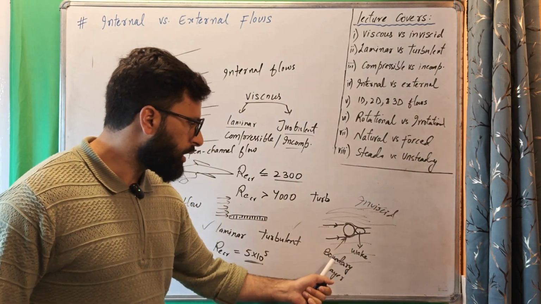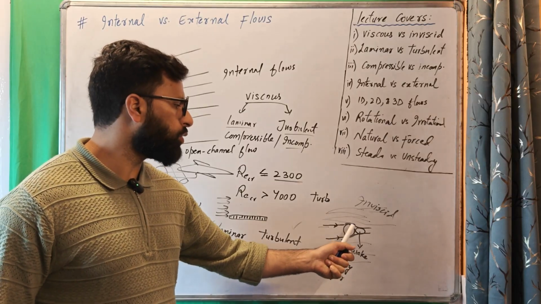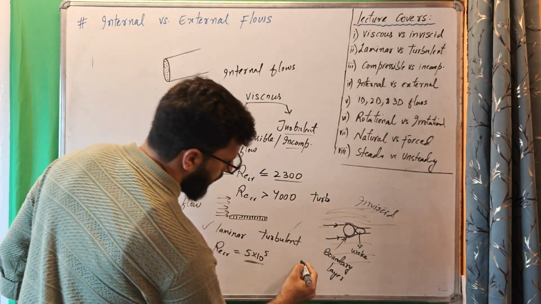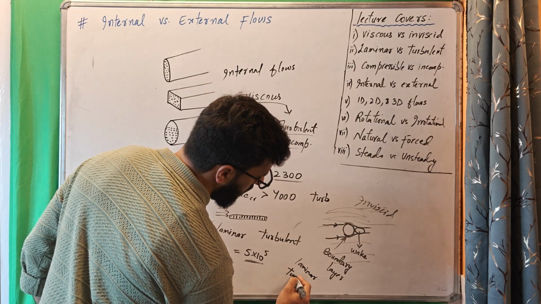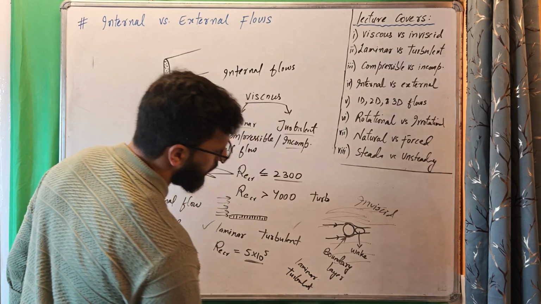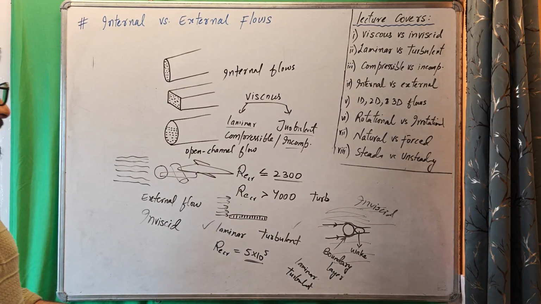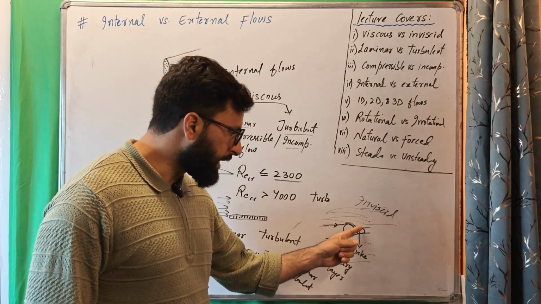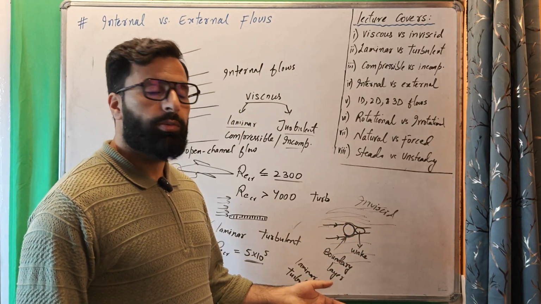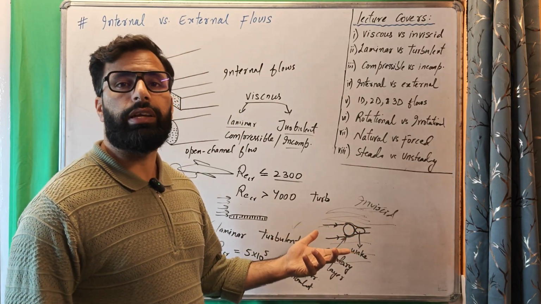Now these viscous regions of flow can be laminar, can be turbulent. And one more thing that we have to remember here is, since we talk about a boundary layer, this thin layer itself can be laminar boundary layer, it can be turbulent boundary layer.